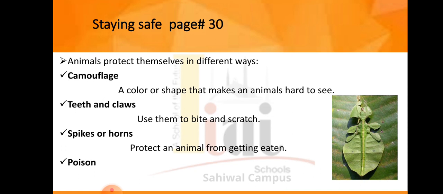Other animals use poison to stay safe. Some brightly colored frogs have poison in their skin. When some animal attacks them, they release some chemicals, poison, and then that animal goes away and does not harm them. Animals that want to eat them stay away because of the bad smell of the poison, the bad smell of chemical reactions.